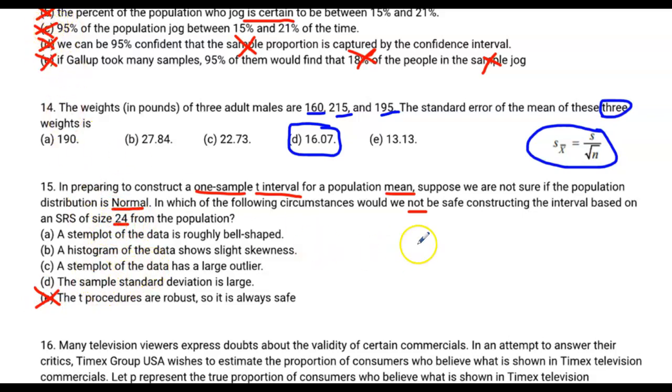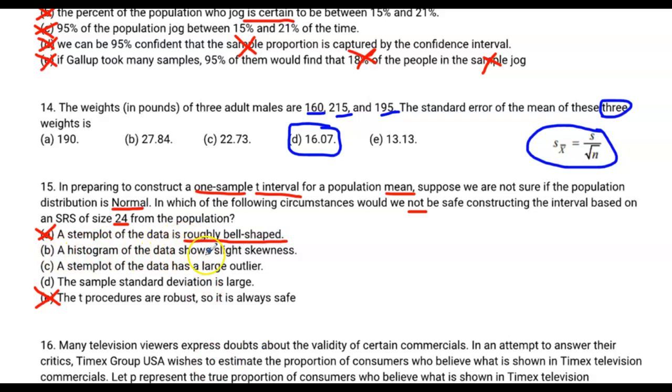In what way can we say that we're not going to be safe constructing the interval based on that simple random sample? Well, let's see. If we make a stem plot of the data and it's roughly bell-shaped, that's a good sign. That actually tells us that we can assume normality because at least our sample is normal. So I'm going to say A is not correct, right? If it's roughly bell-shaped, it's normal enough so we can assume normality.